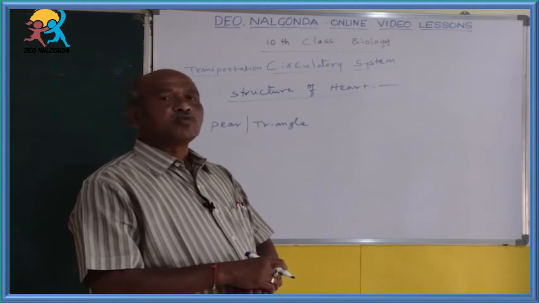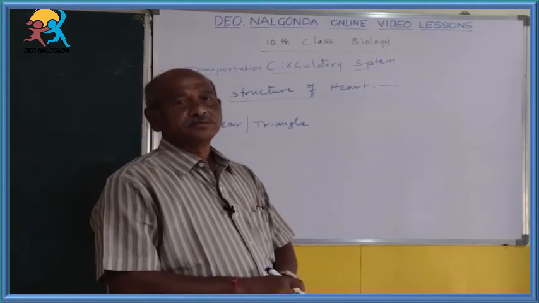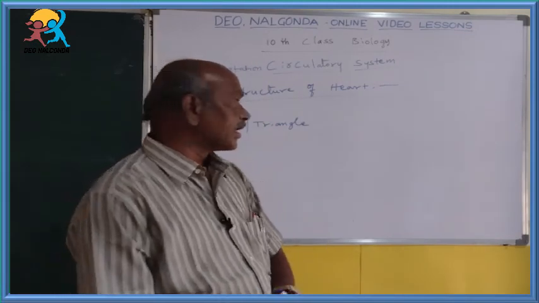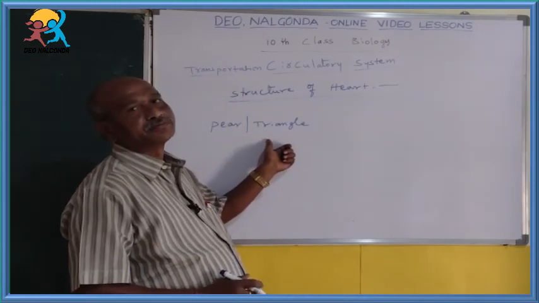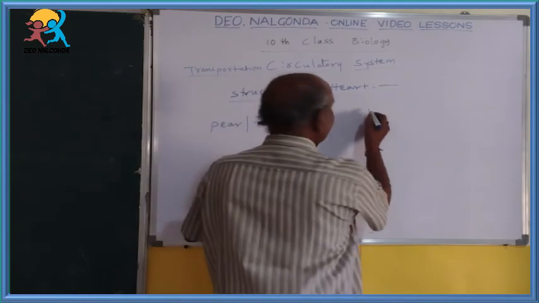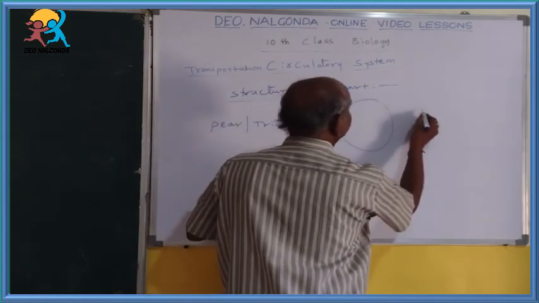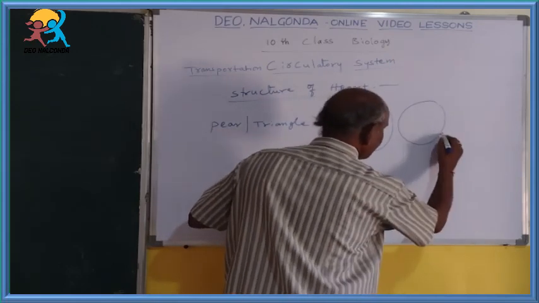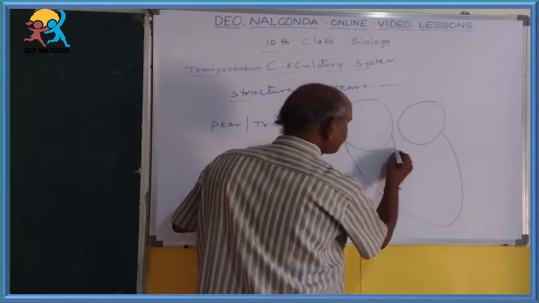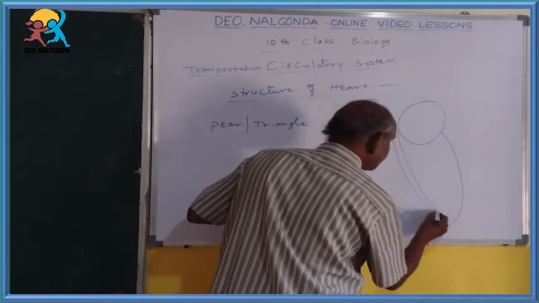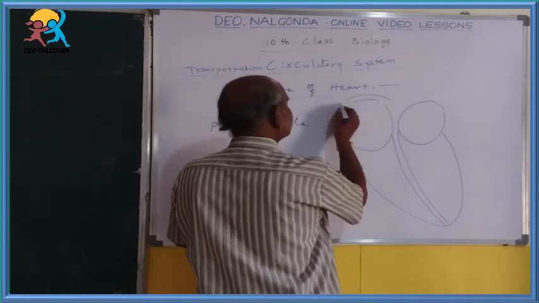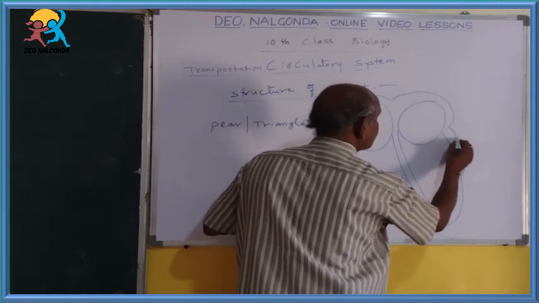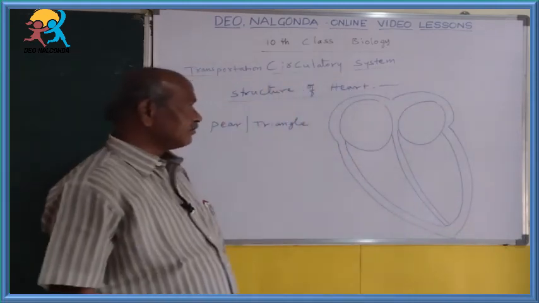The anterior side, or upward, is broad or wide, whereas the posterior side is somewhat narrow, and it looks like an inverted triangle shape.